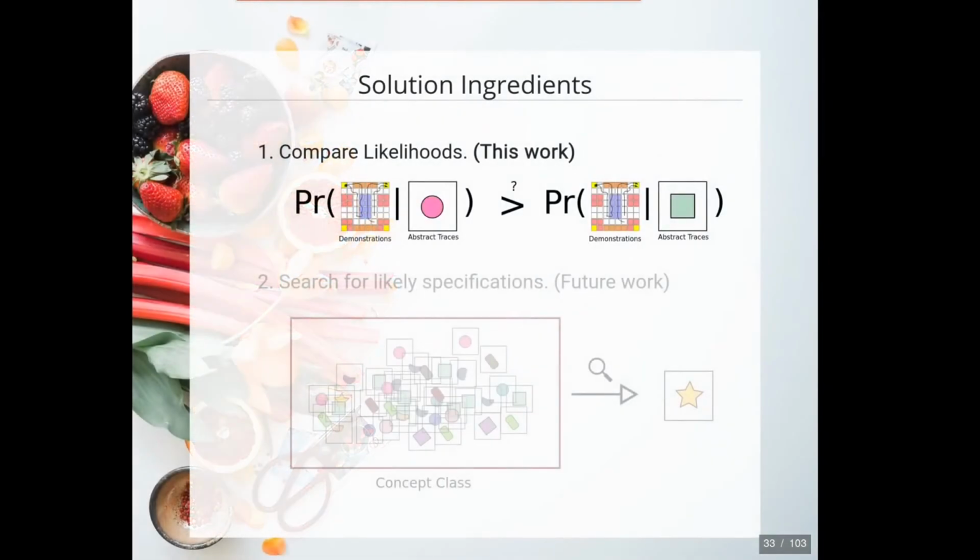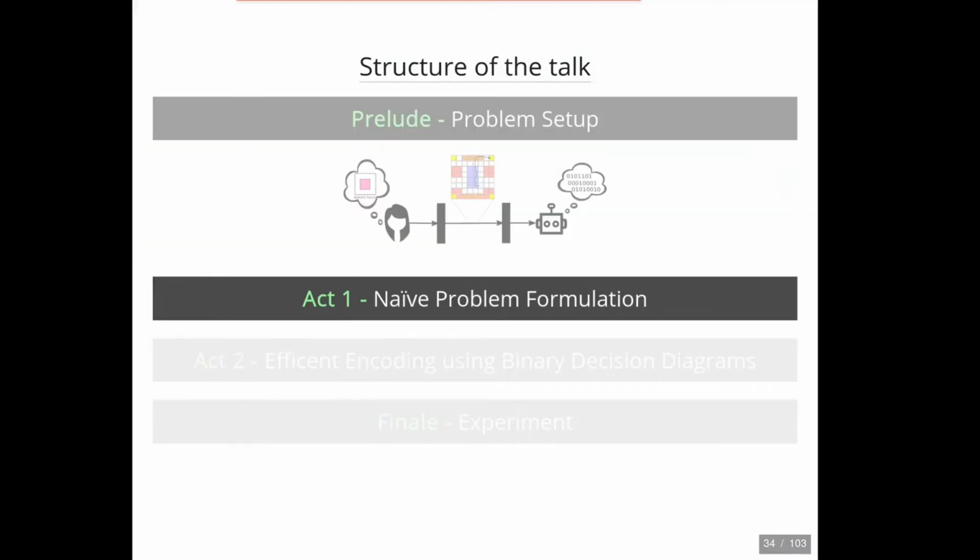In order to do this, we're going to need two ingredients. First is we're going to need to know how to compare specifications, and that's going to be the primary focus of this work. The second ingredient is a way to search for likely specifications, and we're going to leave that as future work. We are now ready for a naive problem formulation. In particular, we're going to do so by reduction to inverse reinforcement learning.